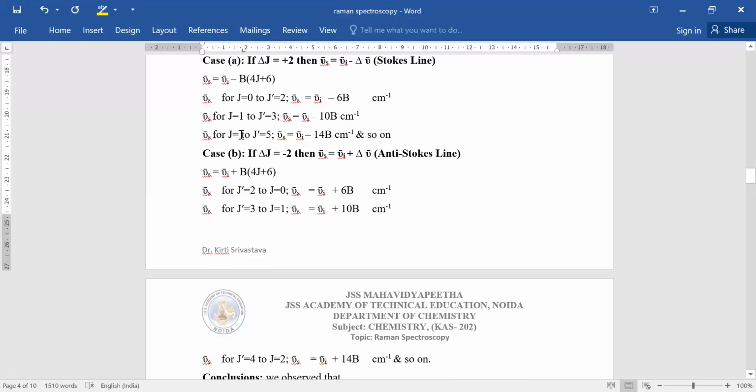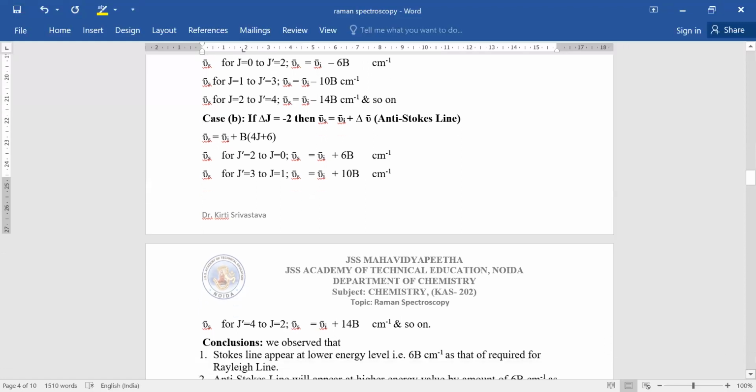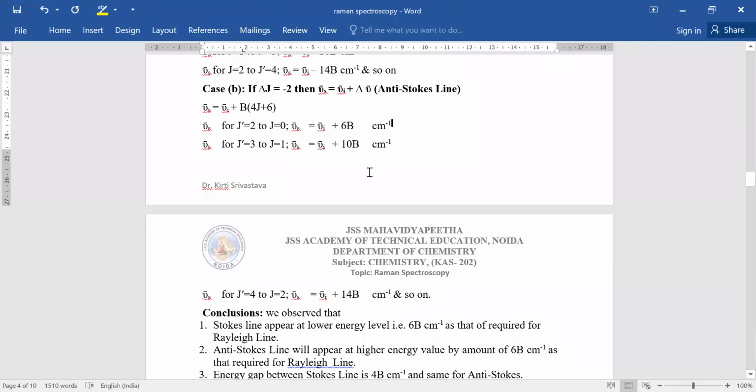Here I wrongly wrote 2 to 4; it should be from 4 to 2, where we get nu I R bar plus 14B centimeter inverse, and so on. So what we obtain here, if you see, from 0 to 2 or 2 to 0, the difference is 6B.